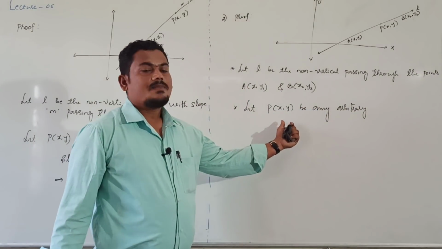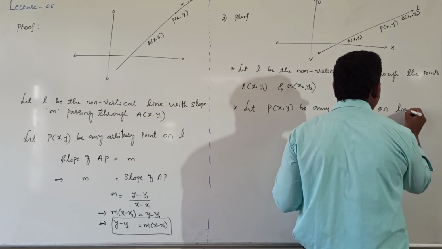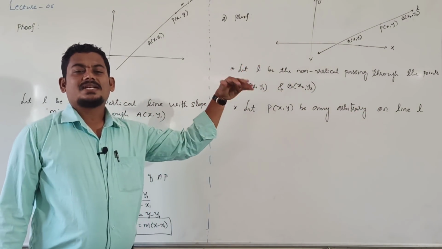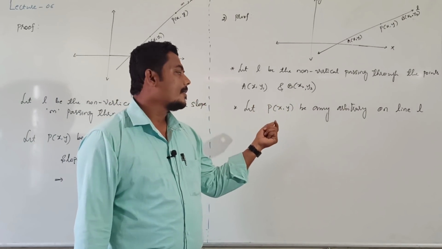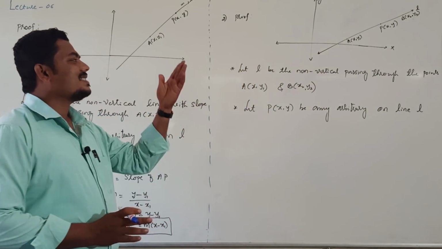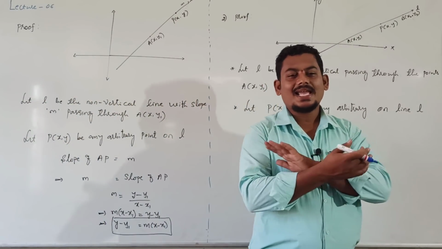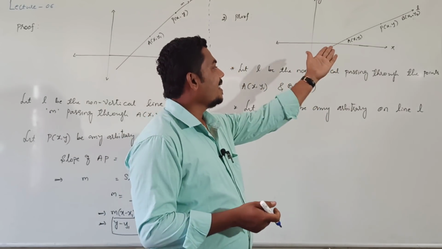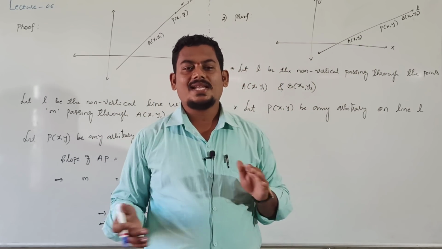Let P(x, y) be any arbitrary point on line L, right? Arbitrary means it is not a variable point. Now look at these three points: A, P, B. They lie on the same line only, right? Clearly point A, point P and B lie on the same line.